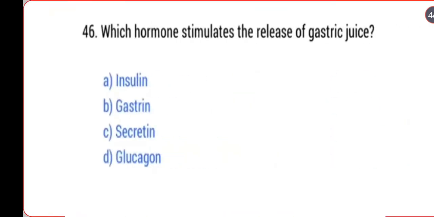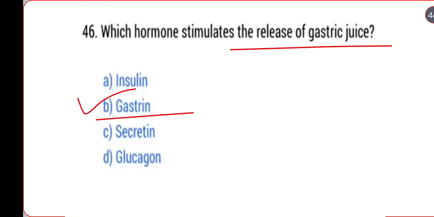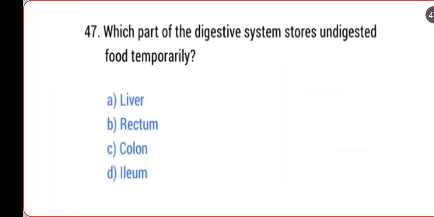Next, which hormone stimulates the release of gastric juice? The release of gastric juice is stimulated by the gastrin hormone. Next, which part of the digestive system stores undigested food temporarily? The undigested food is stored temporarily by the rectum.